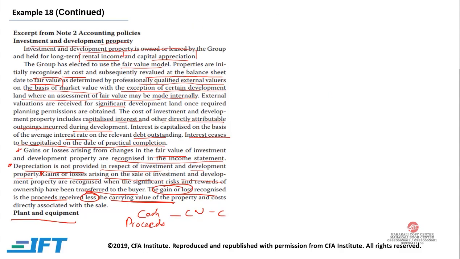And this can also be seen over here. The gain or loss recognized is the proceeds received less the carrying value of the property, whatever the carrying value of the property is, and costs directly associated with the sales. Now, carrying value would change as time moves on because there would be depreciation that would occur.